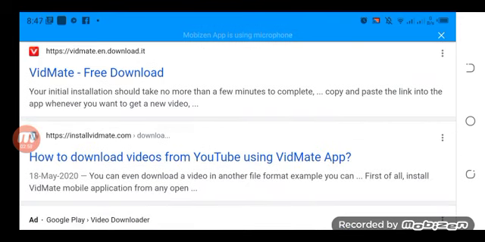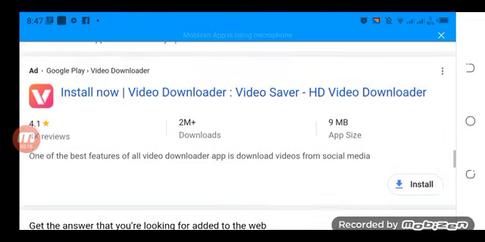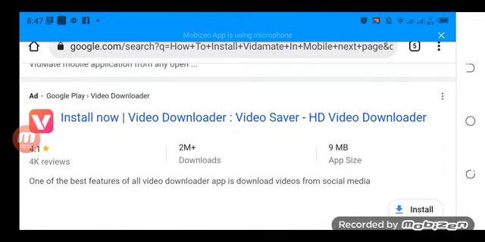How to download videos from YouTube using Vidmate app. You can even download a video in another file format. For example, you can first of all install the Vidmate mobile application from any open. Install now: video downloader, video saver, HD video downloader.